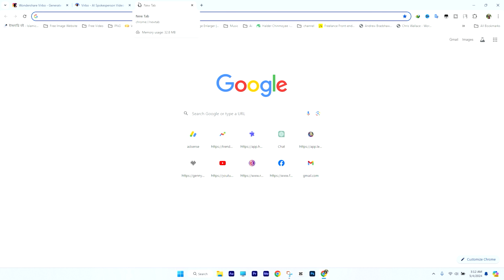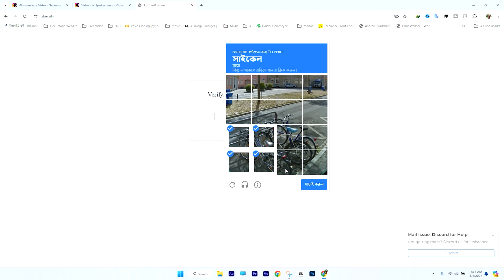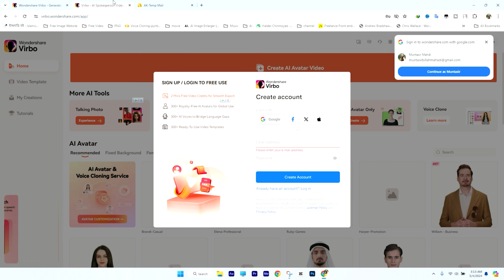For this, I will search on Google, akmail.in. It's asking me to verify. So you also have to verify here. I will verify now. So after verifying it, you will see an interface like this. Here you can create unlimited mail addresses. Then using them, you can create an unlimited account.